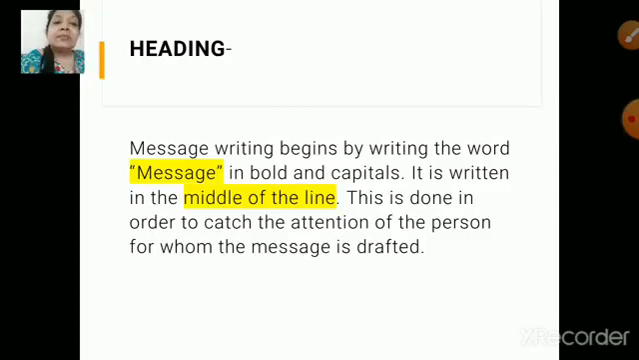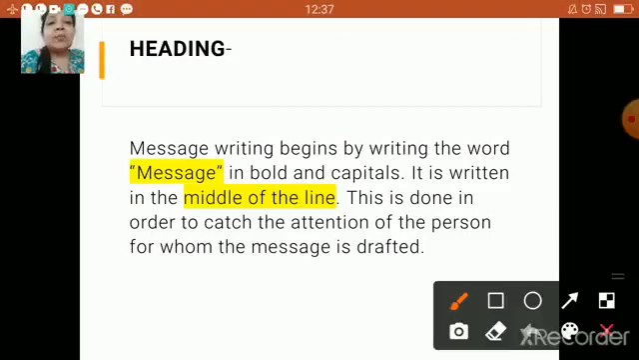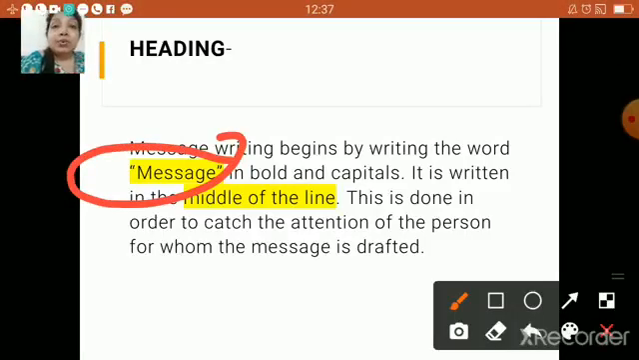Now message writing begins by writing the word message in bold and capital. Yes children, you have to mention this in very bold capitals. It is written in the middle of the line, and this is done in order to catch the attention of the person for whom the message is drafted.